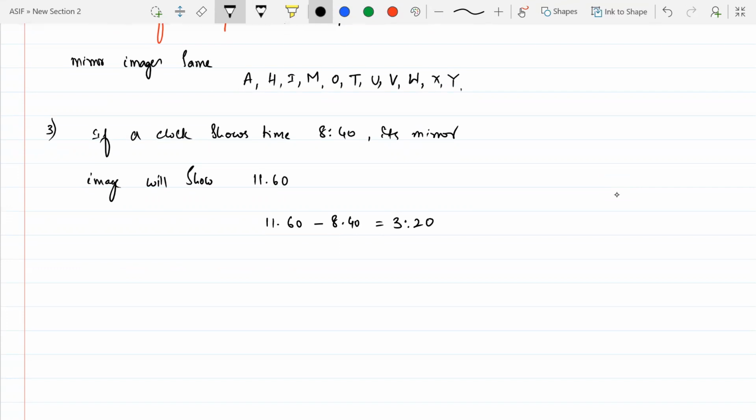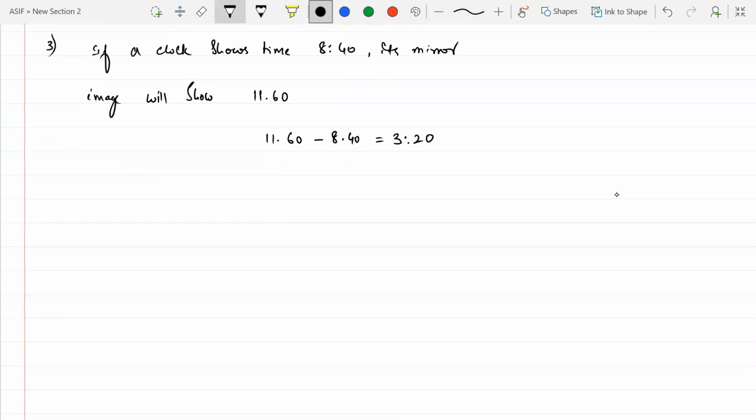Whenever you get the time, you need to do it like this: 11:60 minus the given time, right? Yes sir, because it is 11 hours 60 minutes, until 12 o'clock. Got it now? Yes sir. Very good. Next one.